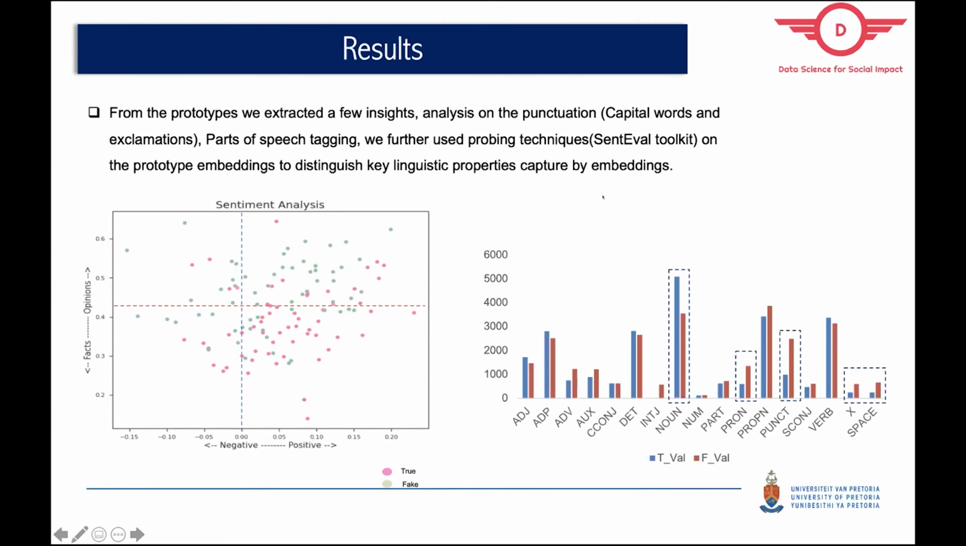And then from our part of speech tagging, what was quite significantly different between our true values and our fake values was that a lot of our fake news uses pronouns. They have a lot of punctuation use and also other, as well as spaces, which is used in the text, which is an assumption we also made before we started the experiment.